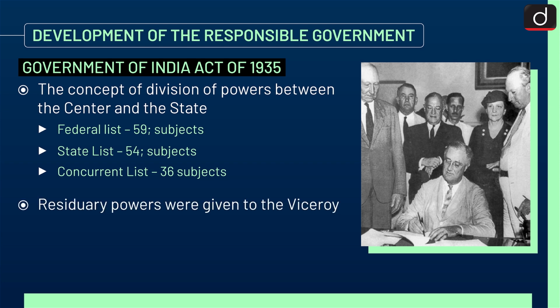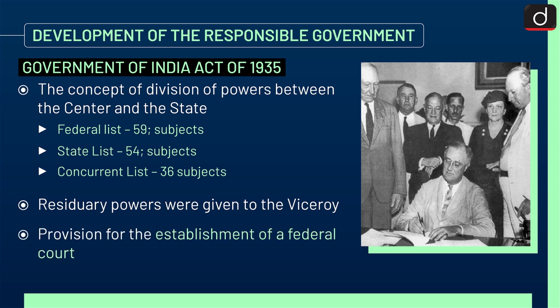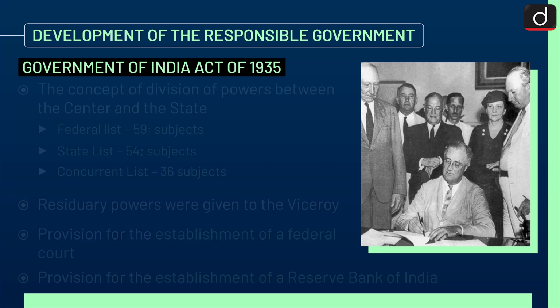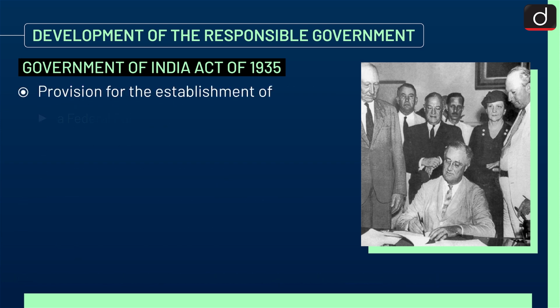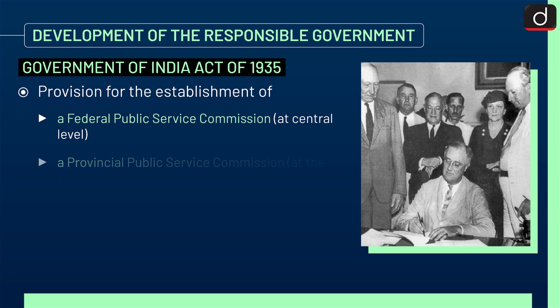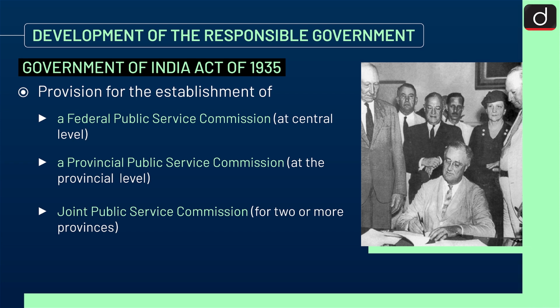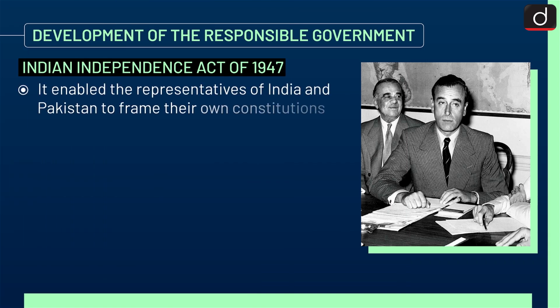In this, the residuary powers were given to the Viceroy, and there was provision for the establishment of a federal court, provision for the establishment of a Reserve Bank of India, and provision for the establishment of a Federal Public Service Commission at central level, at provincial level, a Provincial Public Service Commission, and Joint Public Service Commission for 2 or more provinces.